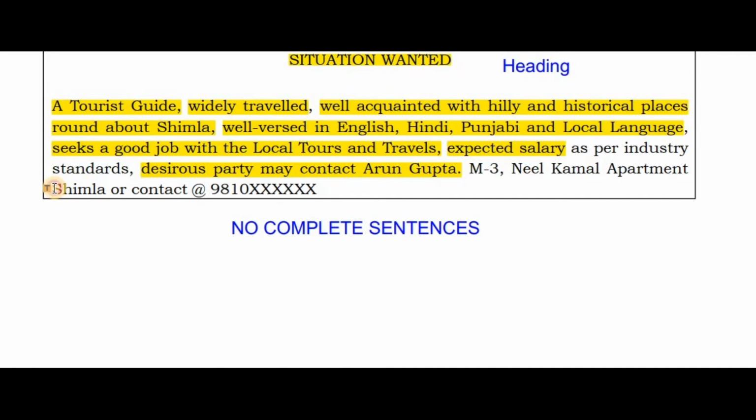Okay, so name is given, address is given, and even you have given your contact number too. So this is one complete example of situation wanted.